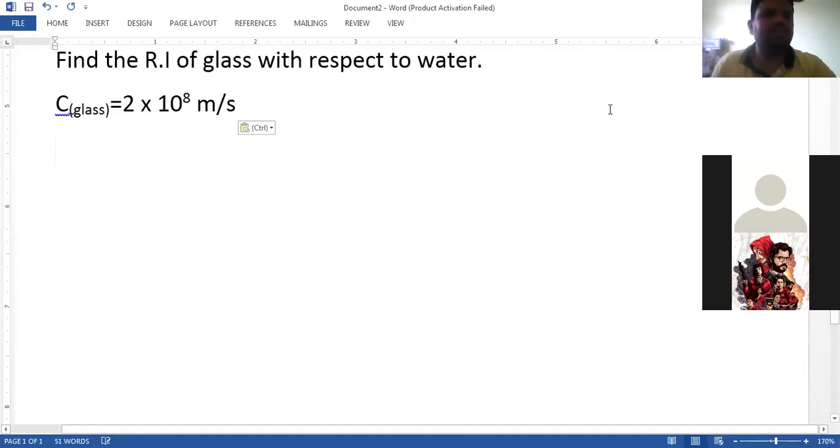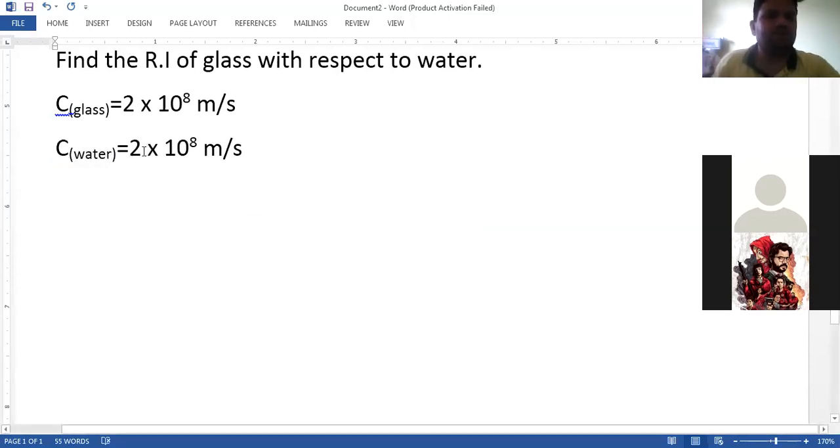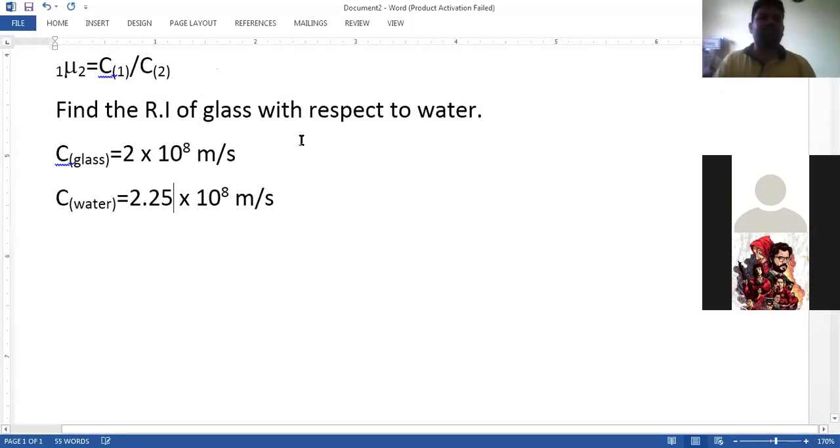What's the speed of light in glass? The speed of light in glass is 2 into 10 raised to 8 meter per second. And what's the speed of light in water? It is 2.25 into 10 raised to 8. Chalo, quickly do it and tell me.